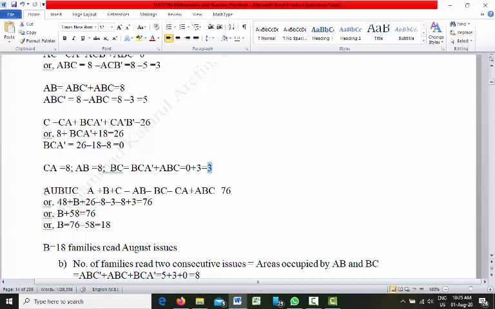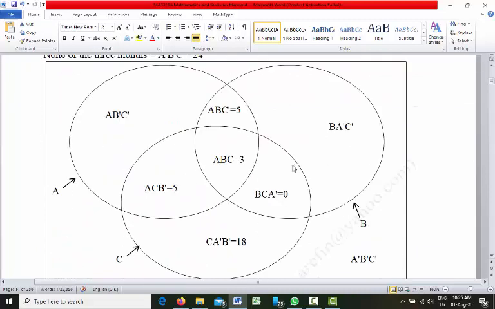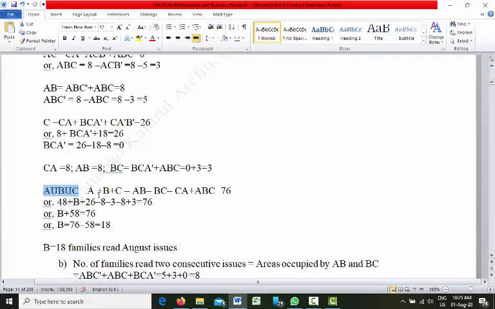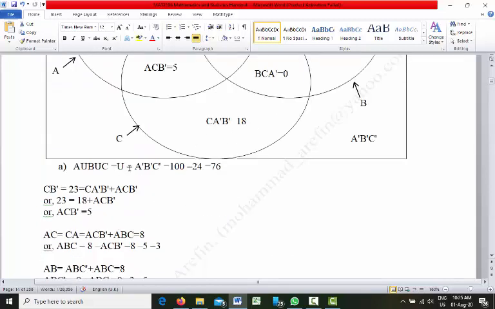Right. So now A union B union C. That is the total area occupied by all these three circles. The formula of this one is A plus B plus C, that means we will add all the three individual circles, minus AB minus BC minus CA plus ABC, which is equal to 76. We have calculated it before.